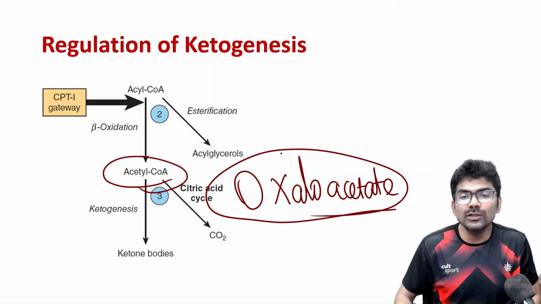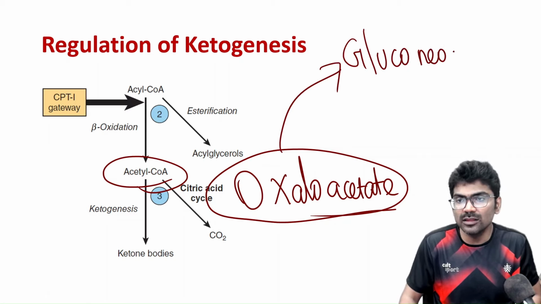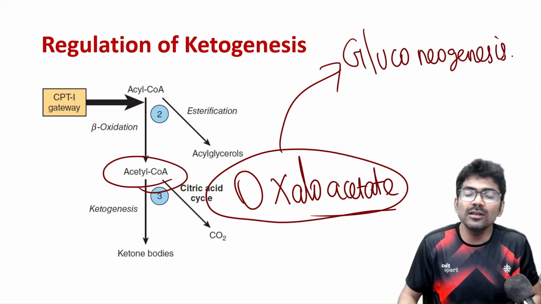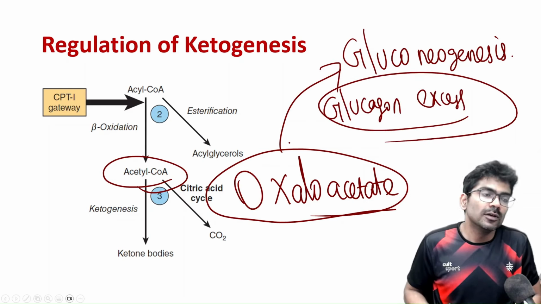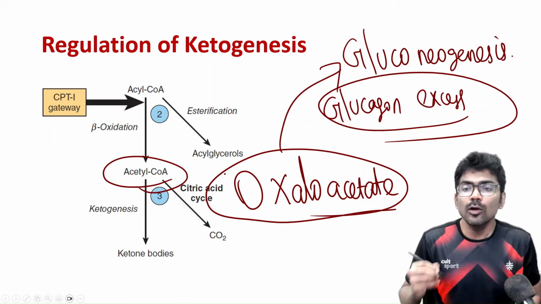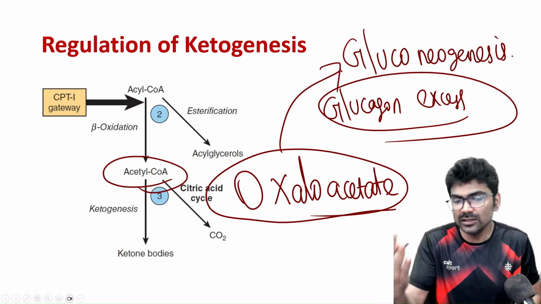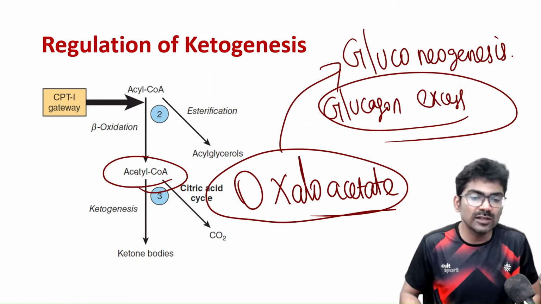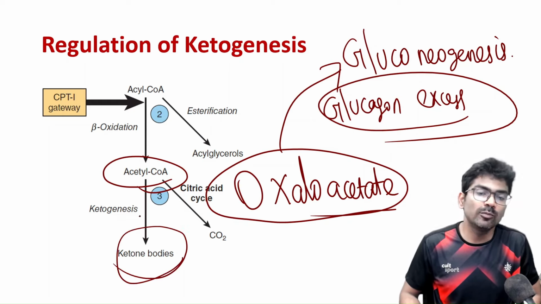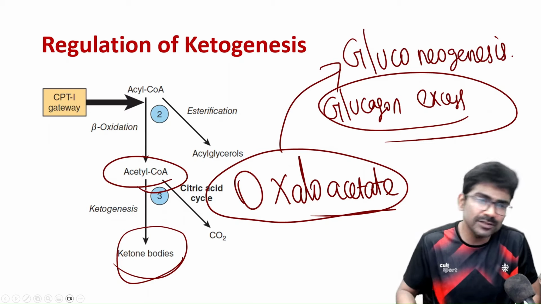So if the oxaloacetate is entering the gluconeogenesis pathway, when will this happen? When there is glucagon excess, right? So glucagon will promote gluconeogenesis. So when there is excess glucagon, acetyl CoA cannot enter the TCA cycle in the liver. So acetyl CoA will go for ketone body production. All right. Very easy, right?